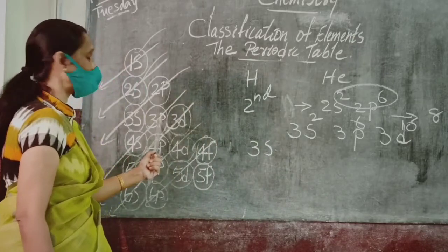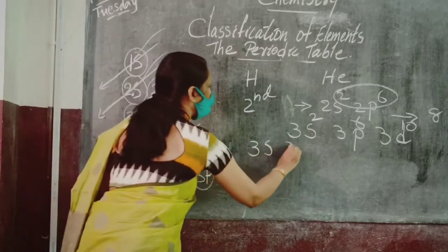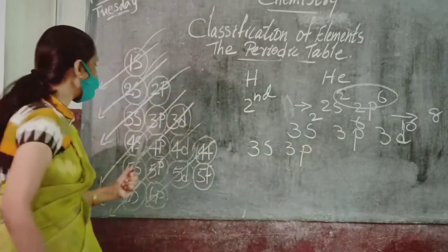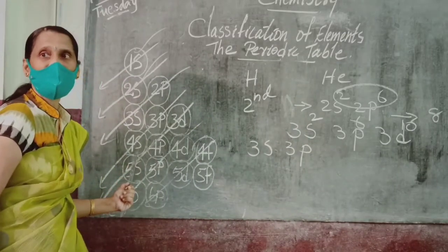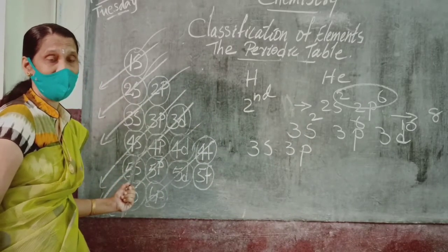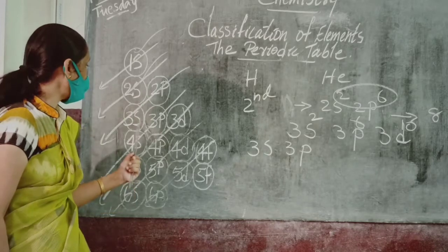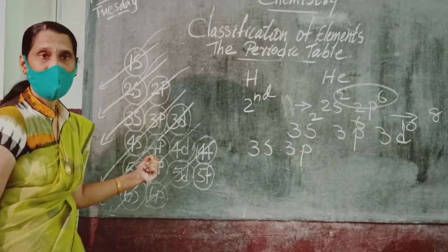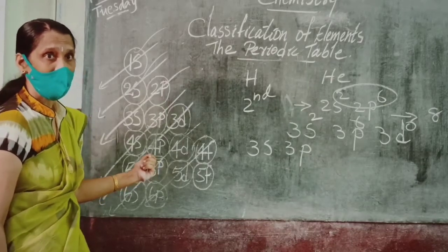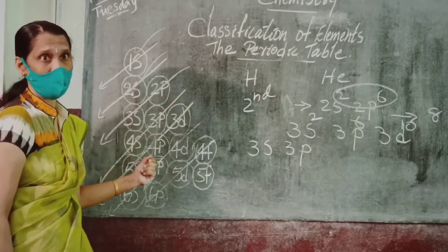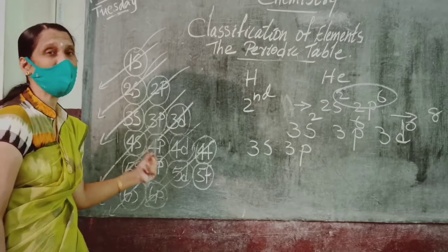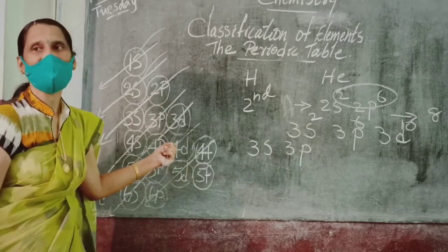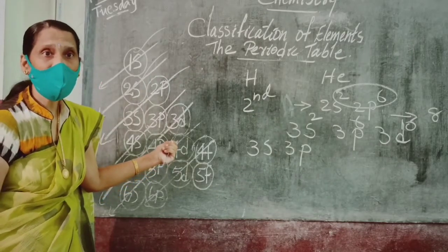After 3s it will enter into 3p. After 3p it will enter into 4s. After 3p, it is not going to 3d. It is going to 4s.